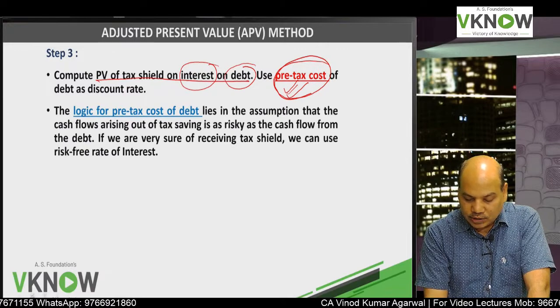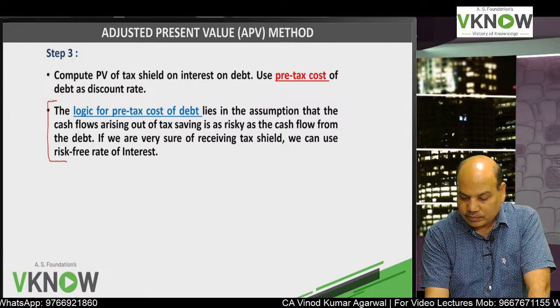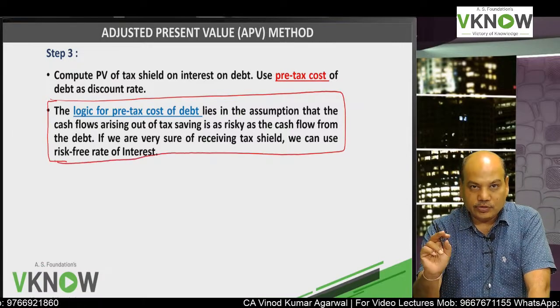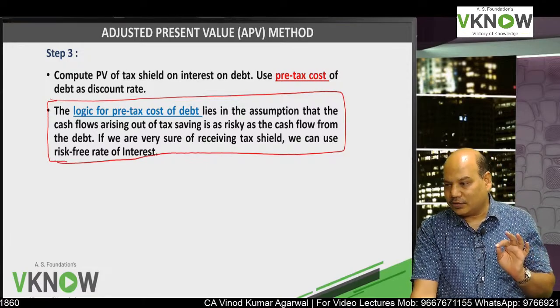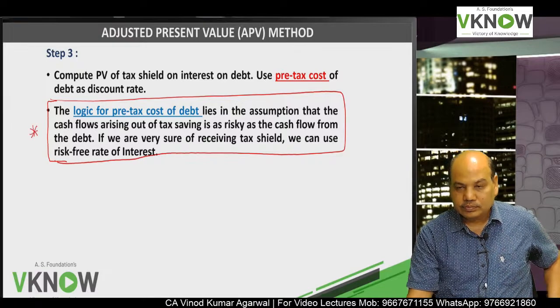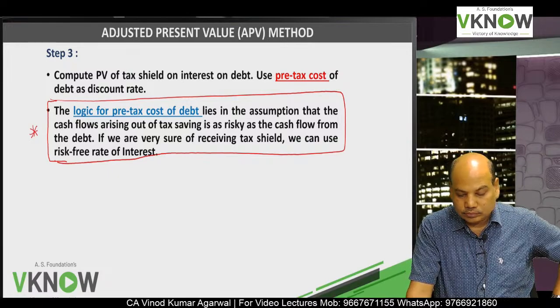Some students are asking me why we are using pre-tax cost of debt. So I have written this line, in case you want to write down why we are using pre-tax cost of debt. Not relevant for the answer, but for understanding. Please write a little fast.